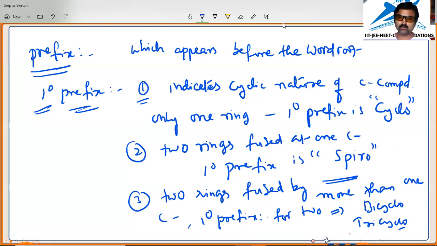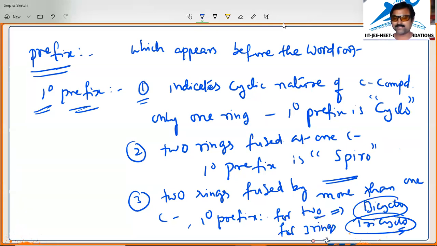Like that, two rings bicyclo, three rings tricyclo. That means two rings fused by more than one carbon: the primary prefix is bicyclo for two, and tricyclo for three rings.